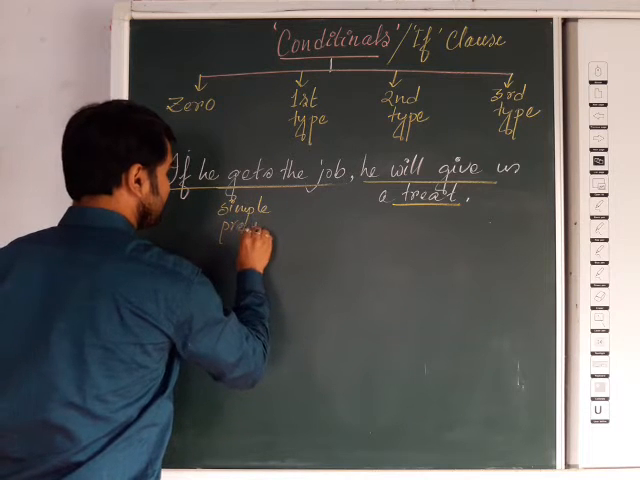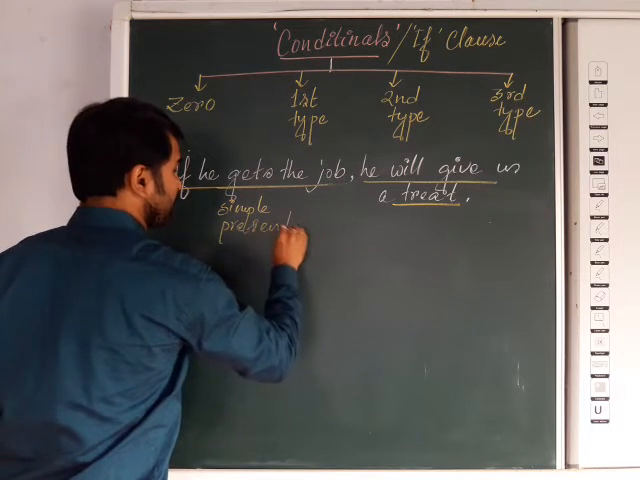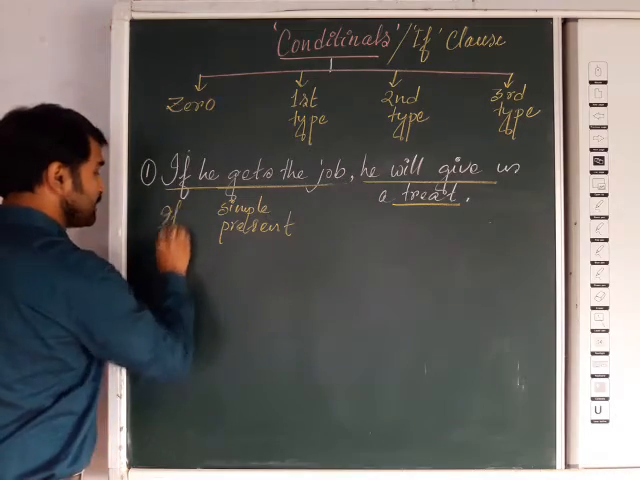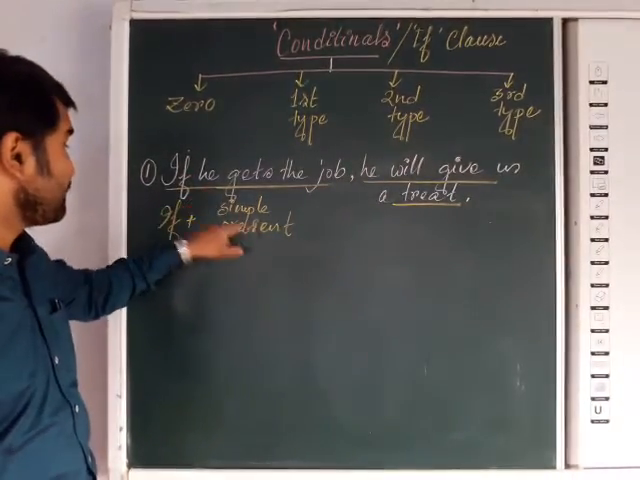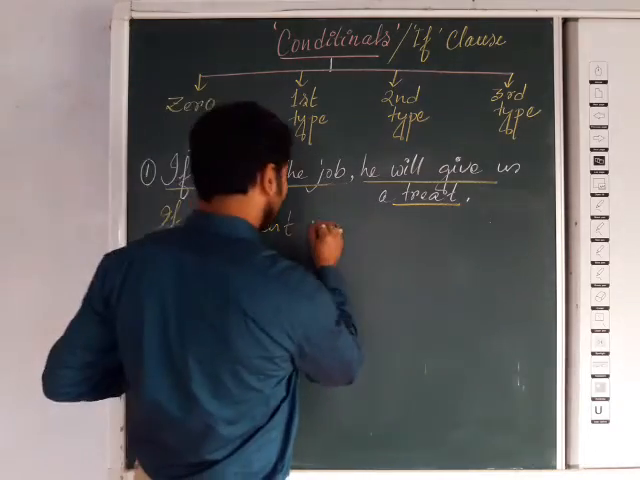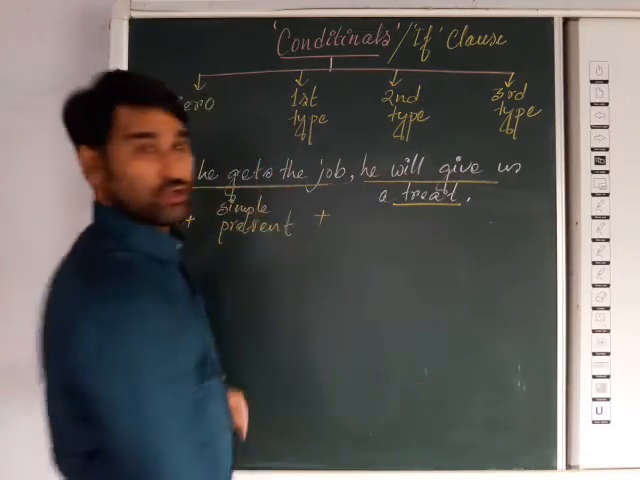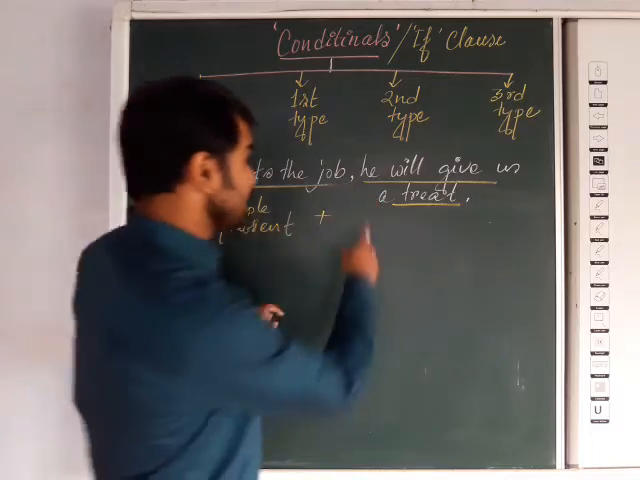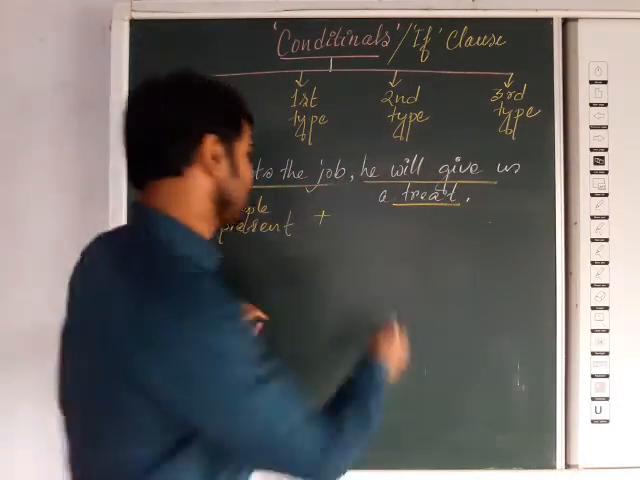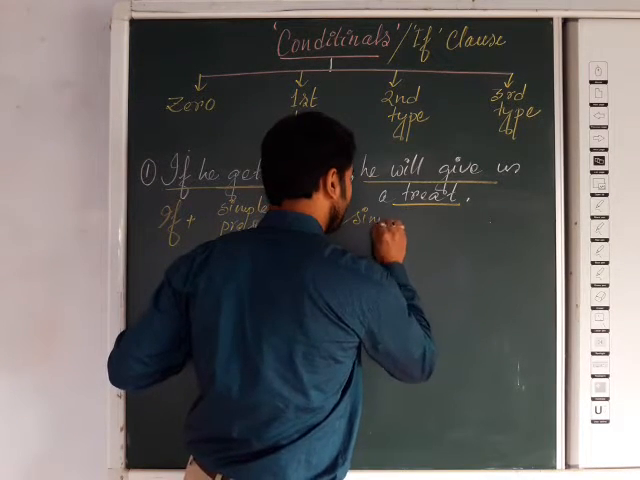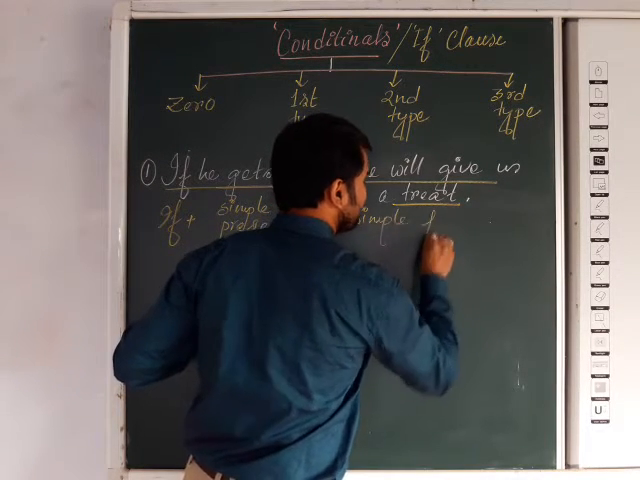So with if, here the formula is what? With the if clause, simple present will be added. So with the if clause, simple present, after putting a comma, there will be the main clause. And with the main clause, what is there? Subject plus will give. Will give, you know what it is? It is simple future. So simple future, you can see here, is added with the main clause.